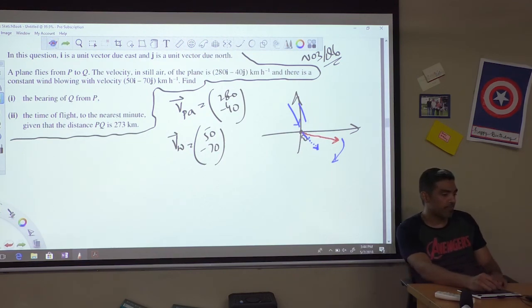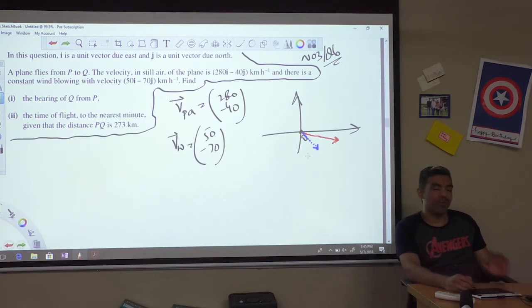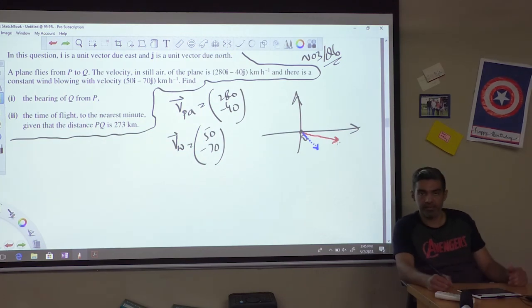So what will end up happening is very logical: the true velocity of the plane, what will actually happen. See, this is not what is actually happening. This is what the plane wants to do if there was no air. This is how the plane would have traveled. But with the wind coming in, it will end up a little inwards.